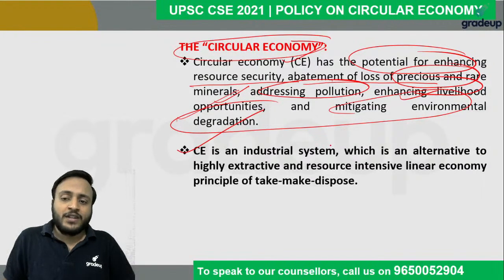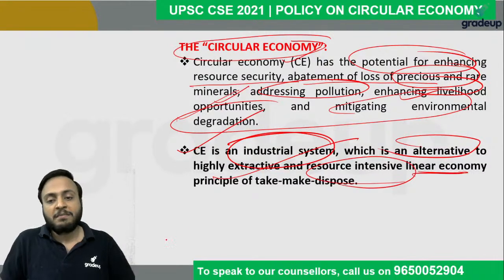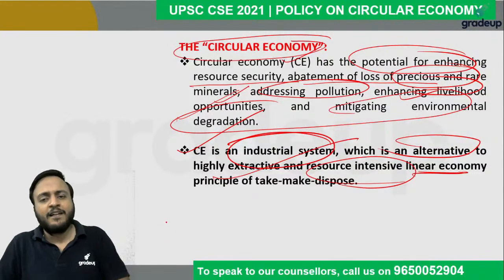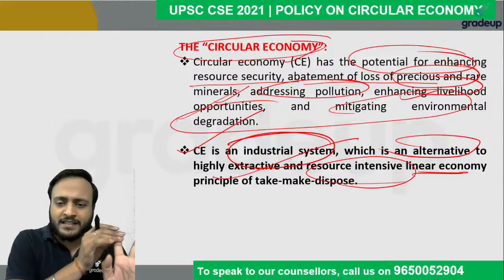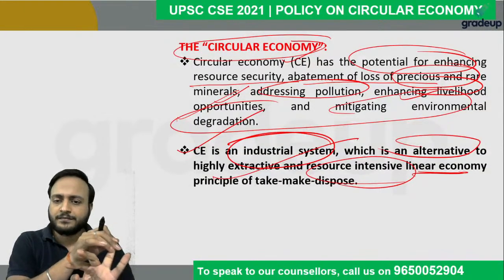So what is circular economy? Guys, it is an industrial system which is an alternative to the highly extractive and resource-intensive linear economic principle. Very simple. You have raw materials, you have a manufacturing sector, and you have a consumer.